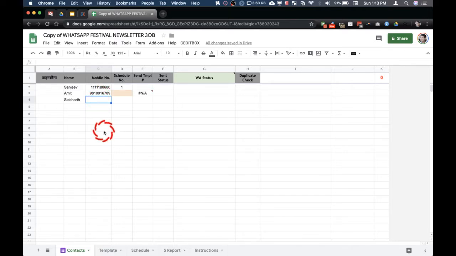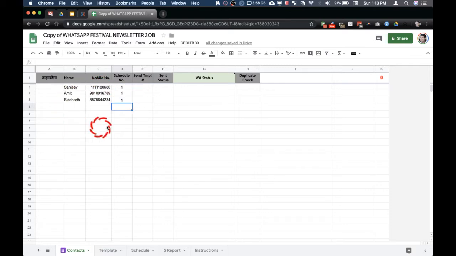And again, I can put another number here, so on and so forth. And you need to give a schedule. So let us, for demo purposes, put schedule number 1. These columns are automated, so you don't need to touch them. From E to H, all of these are fully automated, so you don't really need to do anything here.